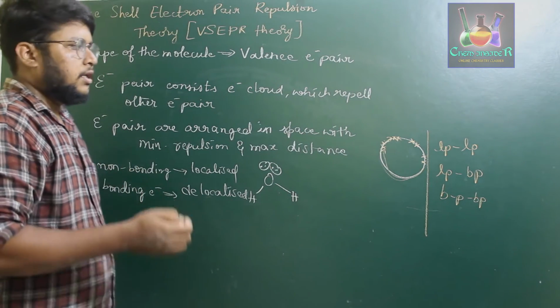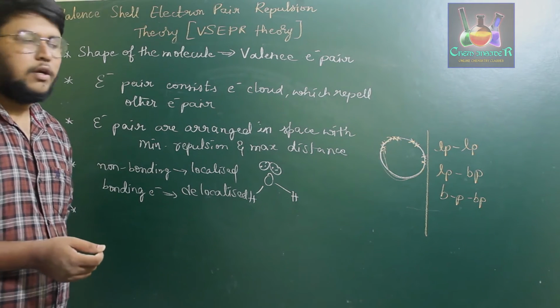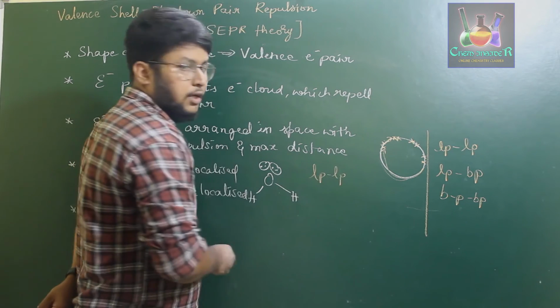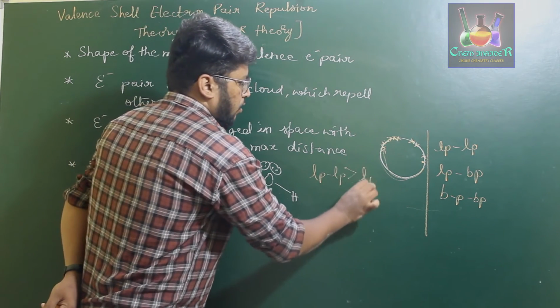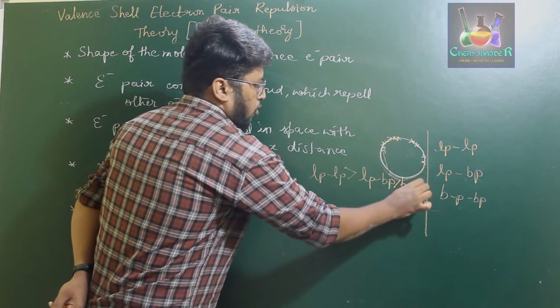That means the tendency of repulsion in the case of electrons present in the valence shell varies in the order of lone pair lone pair repulsion is greater than lone pair bond pair, which is greater than bond pair bond pair.